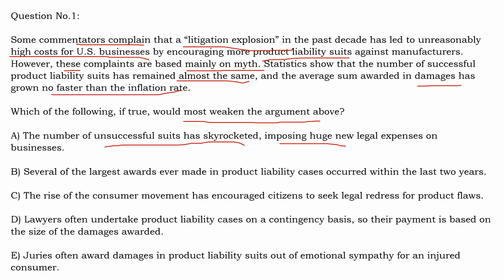Because whether the case is successful or unsuccessful, the company has to fight the case in the court, for which they have to pay legal expenses. So this option means that irrespective of the number of suits that are successful, the companies still have to bear a lot of expenses. So this means that our argument is weakened. Because we have to find a statement that says that the companies are facing extra expenses, this option is a possible answer. Keep it in your mind.